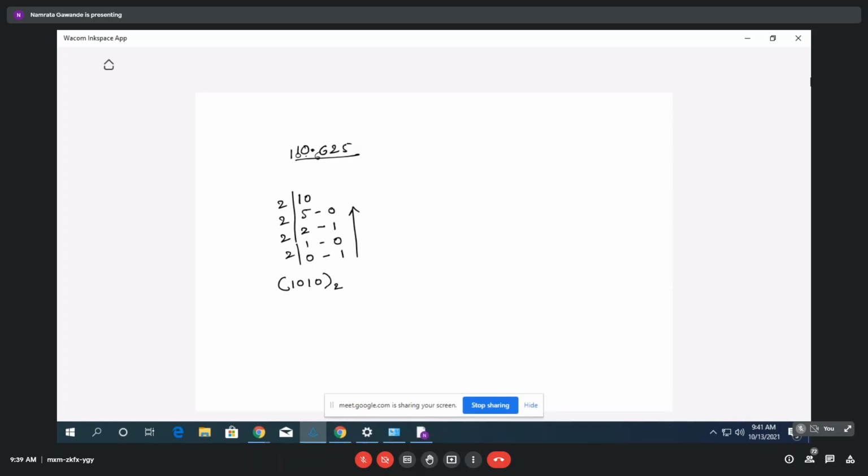Now for 0.625, how will you calculate? You have to multiply by 2, because for the fractional part you have to multiply. Is it right? Yes, ma'am. So for this you will get 1.250, right? Yes, ma'am. Okay.